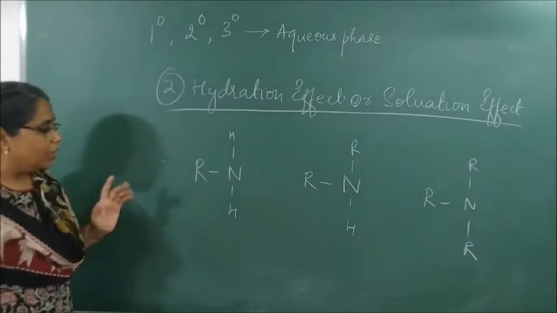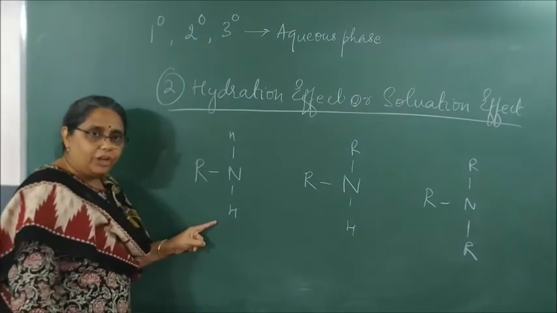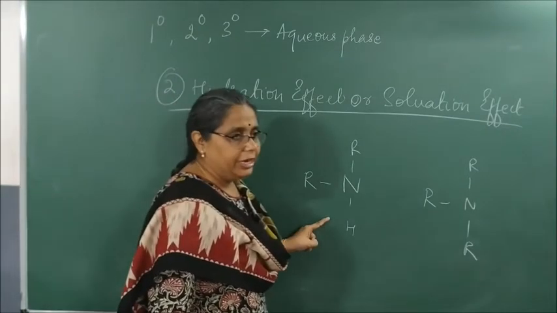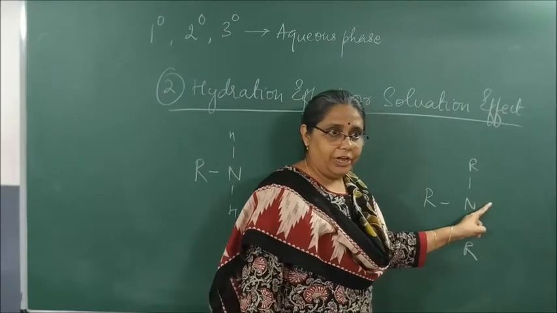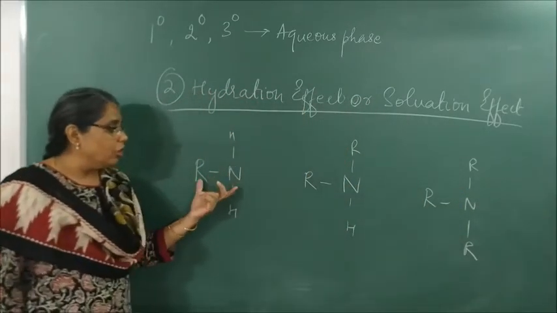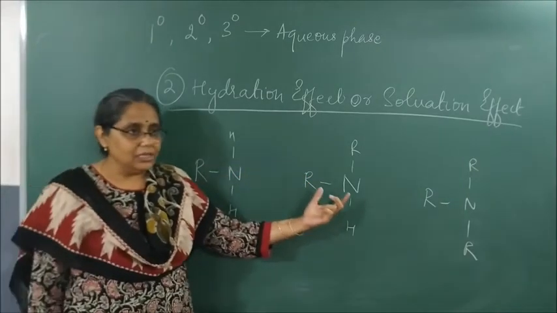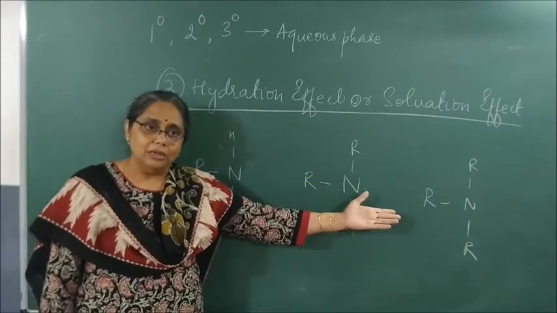How many atoms of hydrogen are present here? 2 atoms of hydrogen here, 1 atom of hydrogen here and no atoms of hydrogen here. The hydration or solvation effect is maximum in primary, then in secondary and nothing in tertiary.